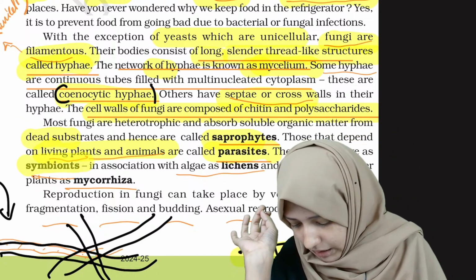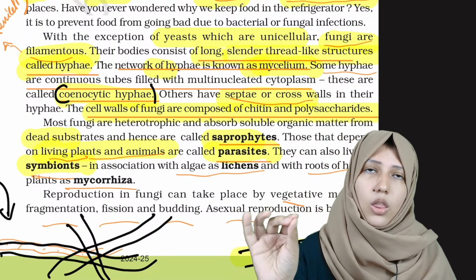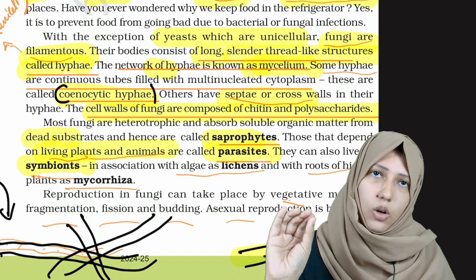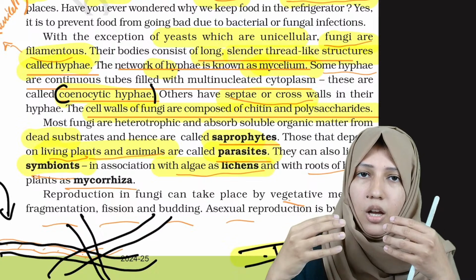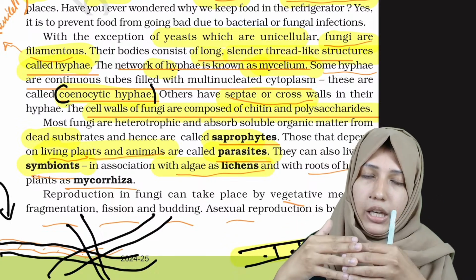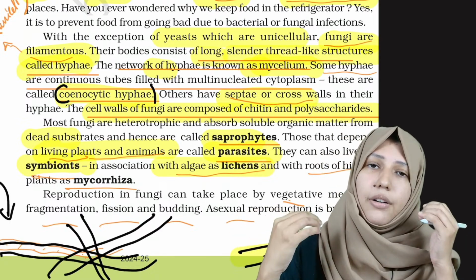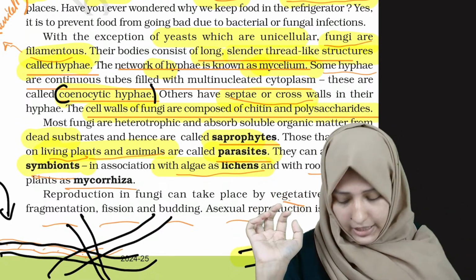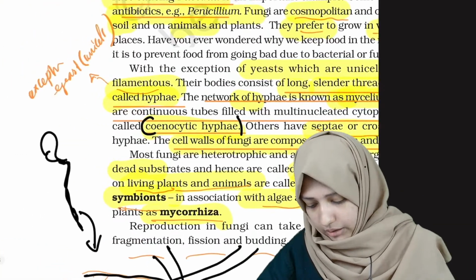And there is another category, symbionts. If the fungus is paired with algae, it is known as lichen, and if the fungus is paired with the root of higher plants, it is known as mycorrhiza. These two things are PYQs again.